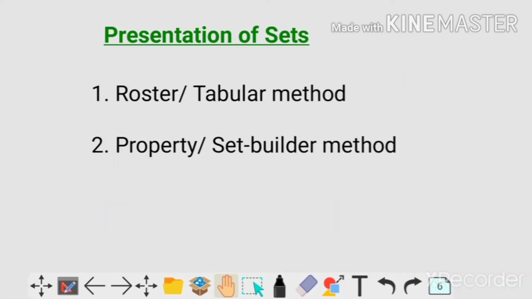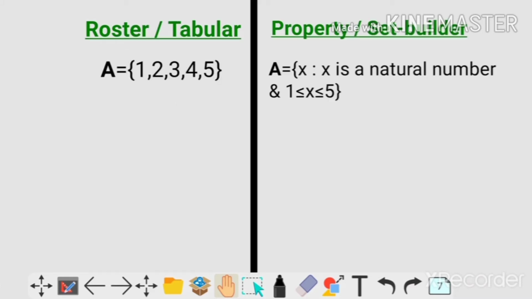So now we'll learn how to present a set. There are two methods to present a set. The first one is the roster or tabular method and the second one is the property or set builder method. Here I have written a set A in roster method, which contains 5 elements: 1, 2, 3, 4, 5.